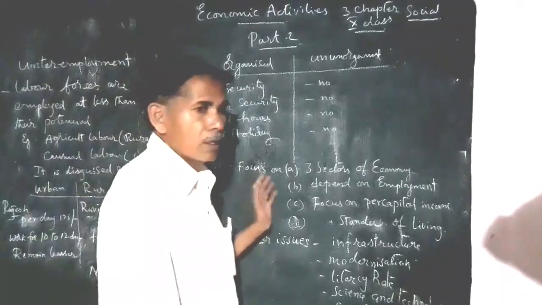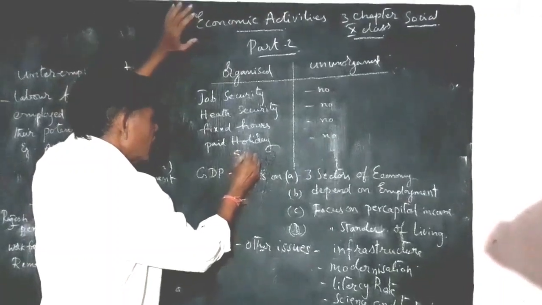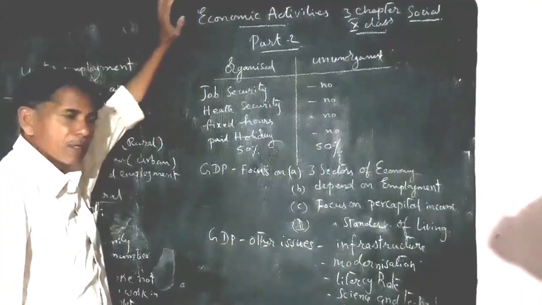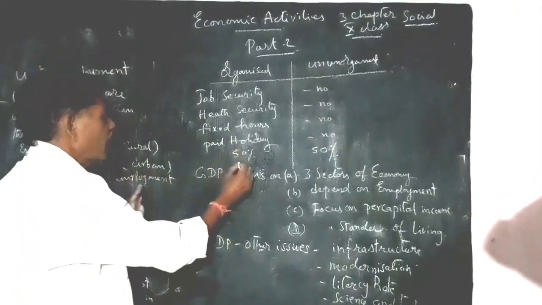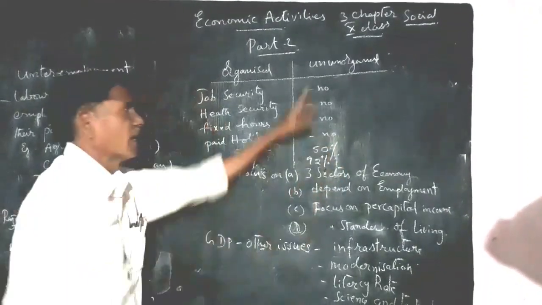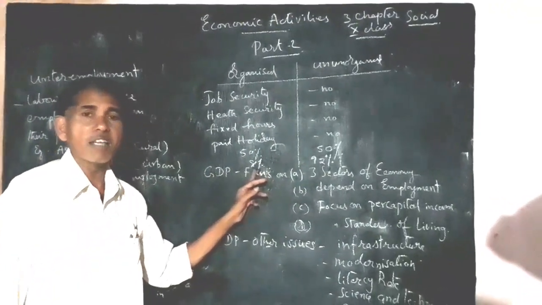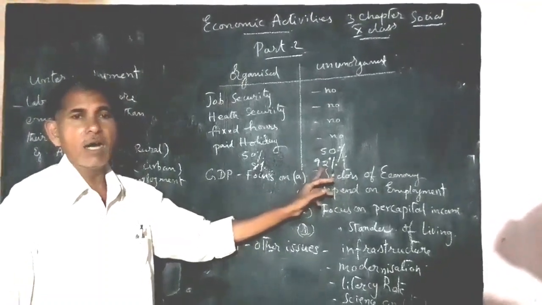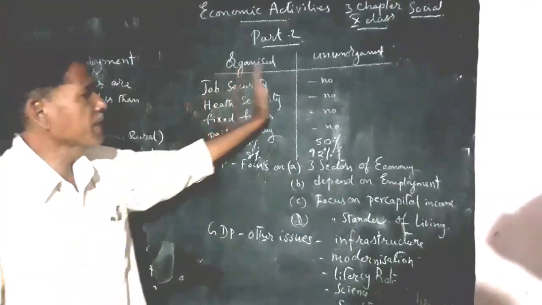GDP: here the GDP is 50%, and here the GDP is also 50%. This is the similarity between the two sectors. But here the workers are only 8%, while in the unorganized sector the workers are 92%. In the organized sector, 8% are employees. Here these are only laborers, 92% are workers in the unorganized sector. So this is the difference between the two sectors.